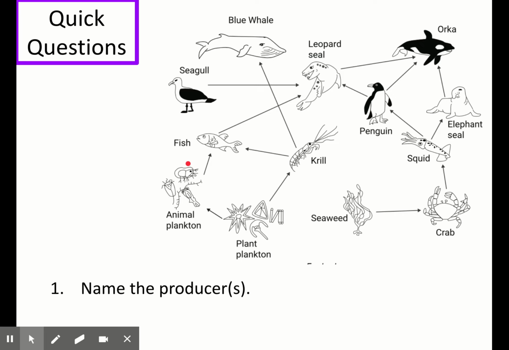The first question is looking at this new food web up on the right hand side, and it asks to name the producer or producers. So pause the video here to try this and then hit play when you're ready for the answer. So we're looking for the producers, the organisms that produce their own food and don't consume any other organism, and therefore they are at the start of the food chain in a food web. So the answers that I could have here are seaweed, or I could have phytoplankton. Both would be perfect.